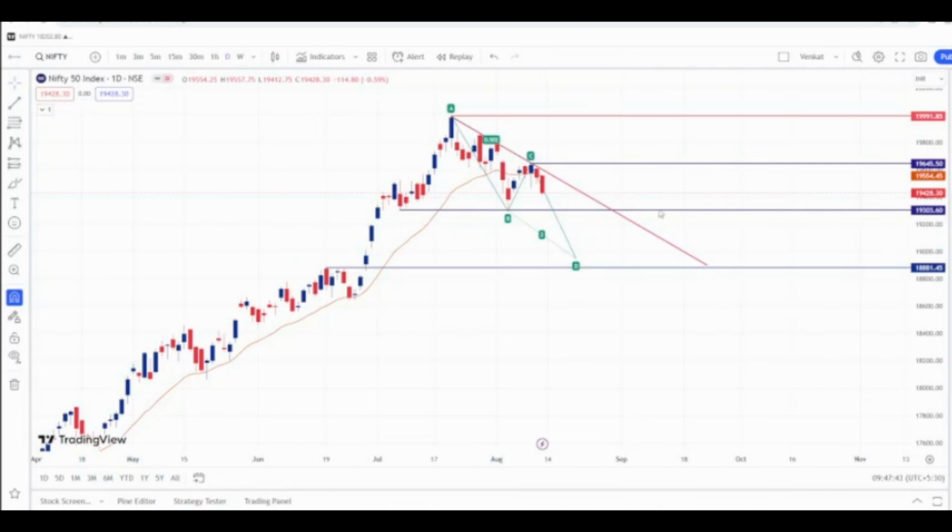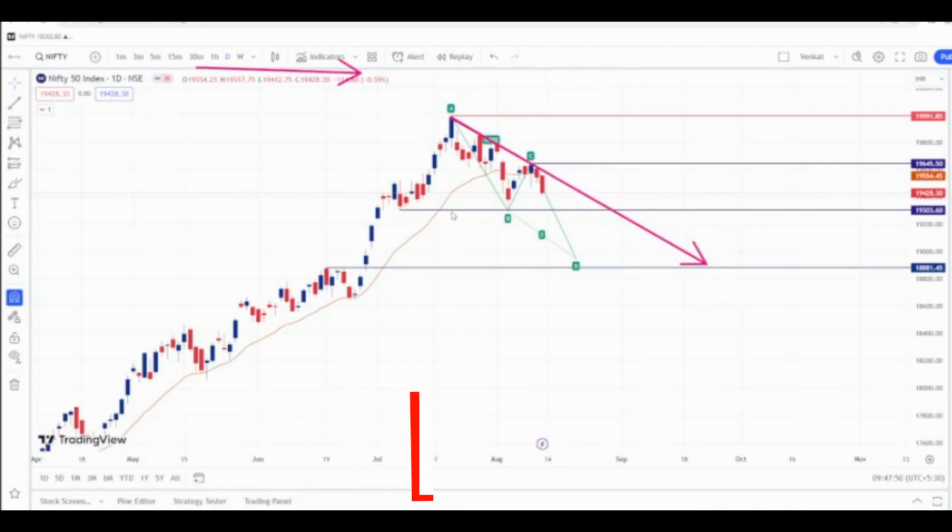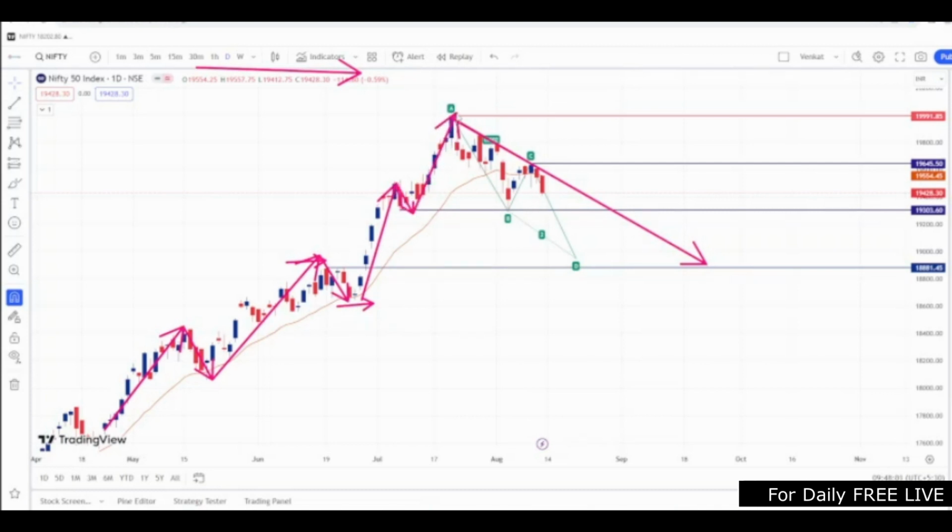Here I am using the Nifty daily chart. As you can see, this is the downtrend line which is holding Nifty's downtrend for the past few days. What was Nifty's previous trend? It was upside, like this: higher highs, higher lows, again a higher high, again a higher low, again a higher high. Here Nifty has stopped making higher highs.